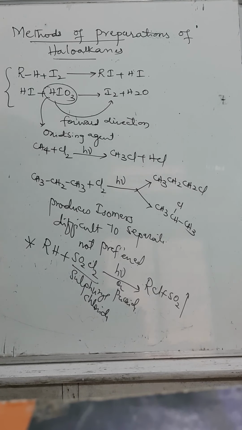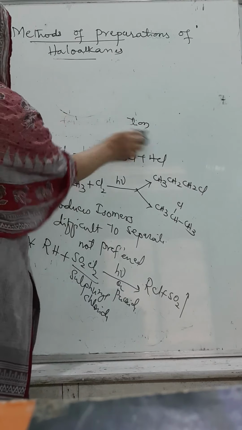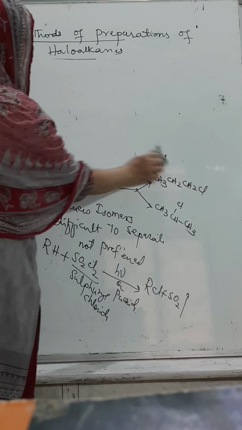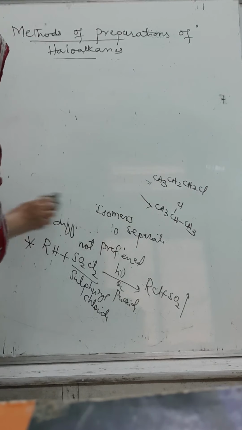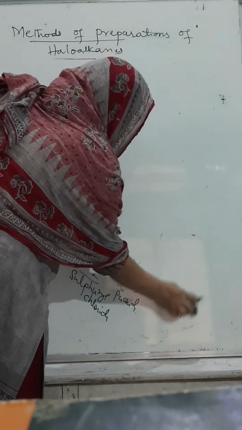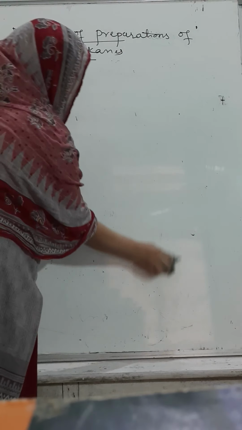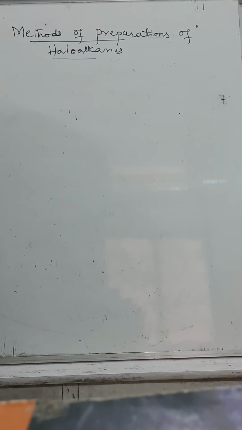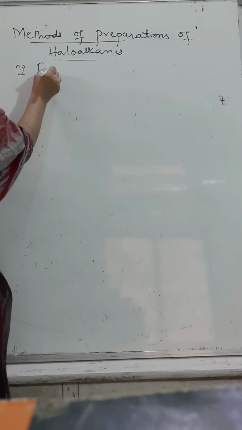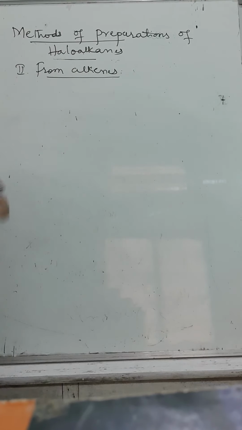So let us move to the second method, from alkenes. What are alkenes? Hydrocarbons containing a carbon-carbon double bond. And we know very well from the previous videos that the carbon-carbon double bond has the character to undergo addition-type reactions. Addition reactions are possible. Second method of preparation: from alkenes.